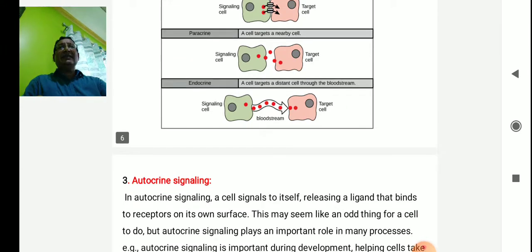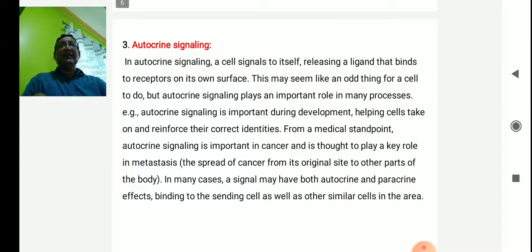Another is autocrine signaling. In autocrine signaling, a cell signals to itself, releasing a ligand that binds to receptors on its own surface. This may seem like an odd thing for a cell to do, but autocrine signaling plays an important role in many processes. For example, autocrine signaling is important in development, helping cells take on and reinforce their correct identities.